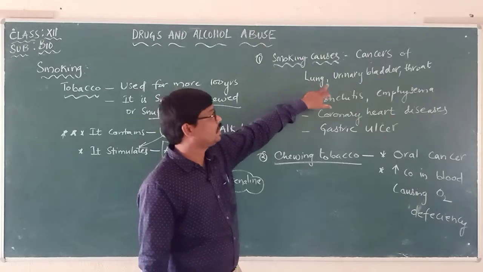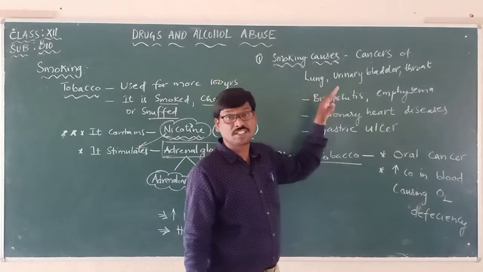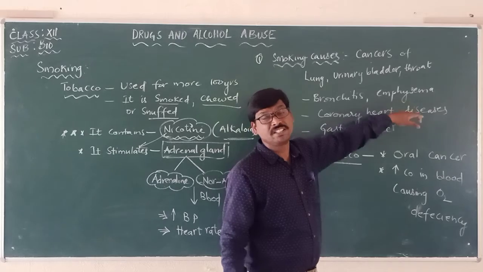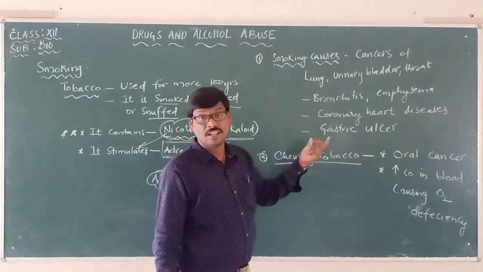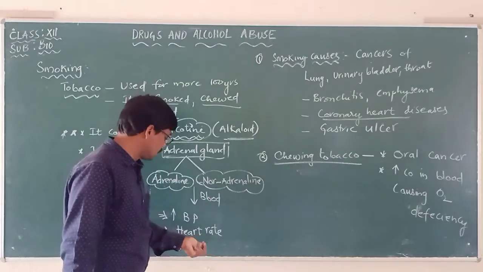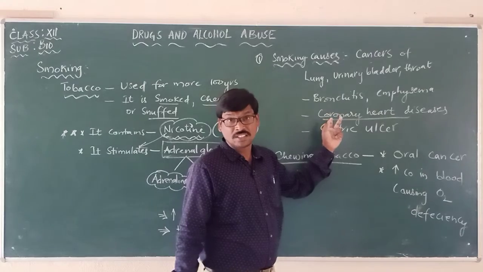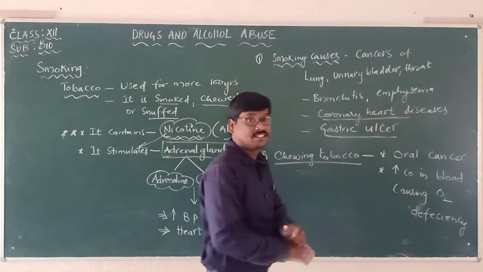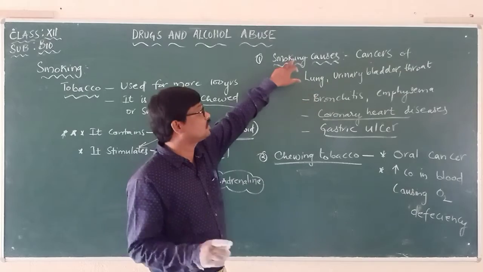such as lung cancer, urinary bladder cancer, and also throat cancer. And it can even cause bronchitis. It even damages the bronchus. And emphysema means improper breathing. They cannot breathe properly, which is called emphysema. And by smoking, it also causes coronary heart diseases, which we already said, since it is affecting the heart rate, and at the same time leading to gastric ulcers. So these are all caused just because of smoking.